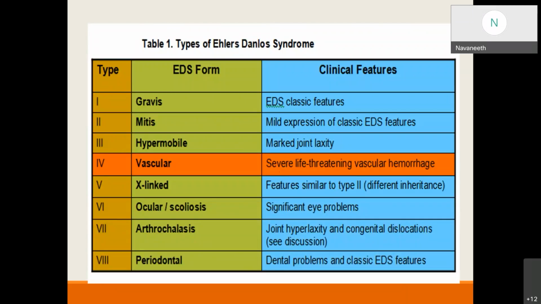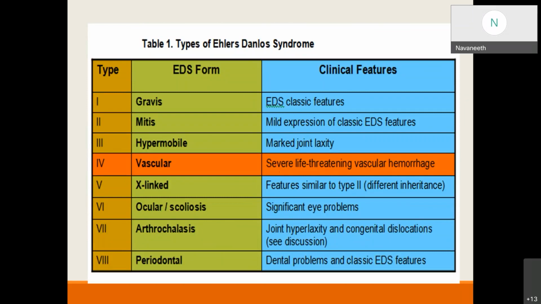These are the types of Ehlers-Danlos syndrome. There are 8 described types. The first one is the classical Ehlers-Danlos syndrome 1, which has the classical features, and the mitis means mild expression of these classical features. Hypermobile Ehlers-Danlos syndrome is type 3. There will be marked joint laxity in these patients.